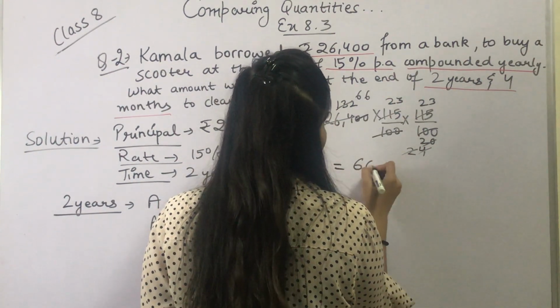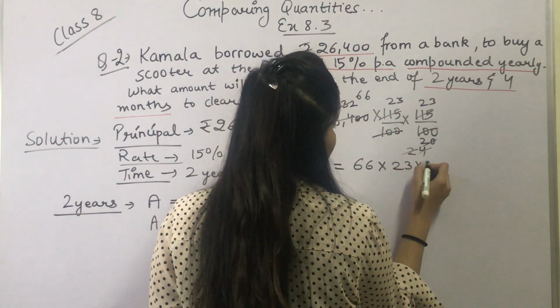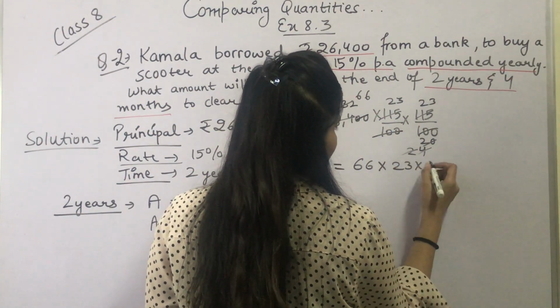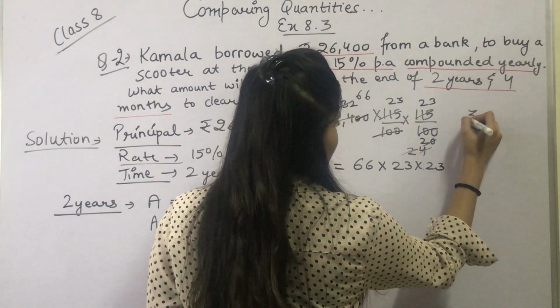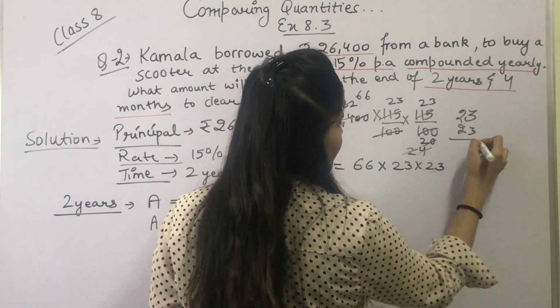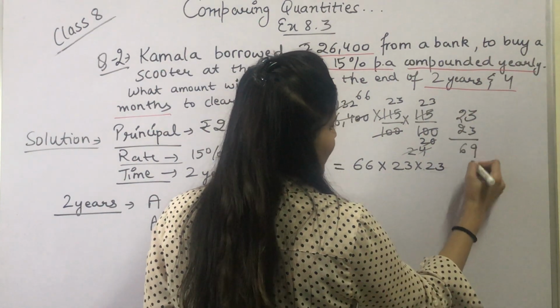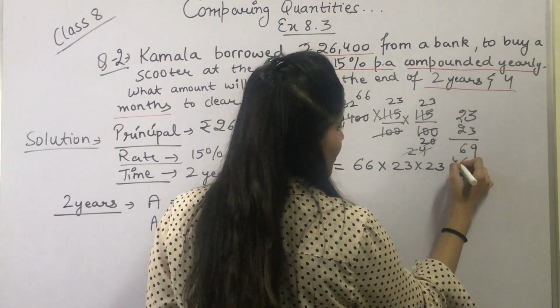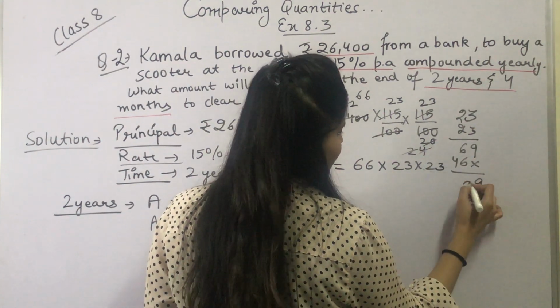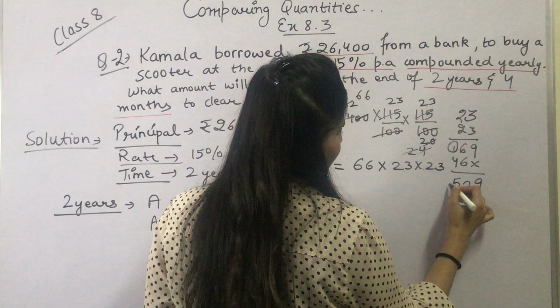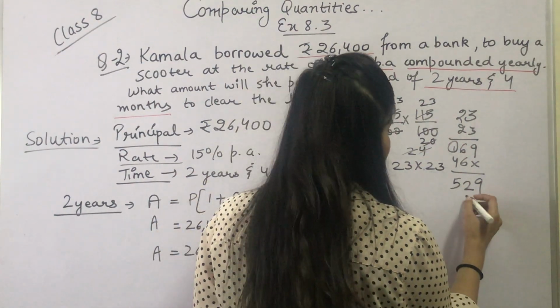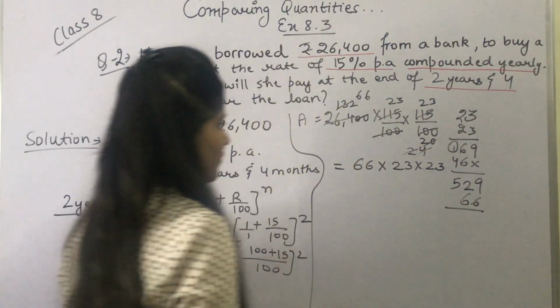So amount equals 66 into 23 into 23. 23 into 23 would be 3 3s are 9, 3 2s are 6, 2 3s are 6, 2 2s are 4. So 9, 6 plus 6 is 12, 1 carry, 4 plus 1 is 5. 529 into 66 is still left.